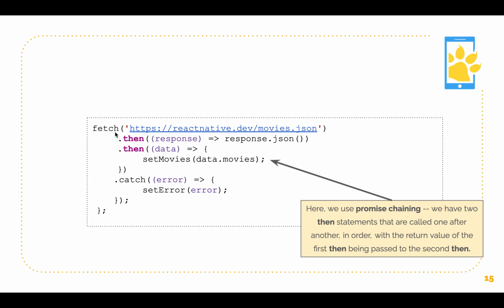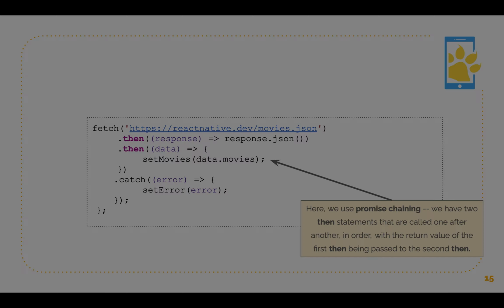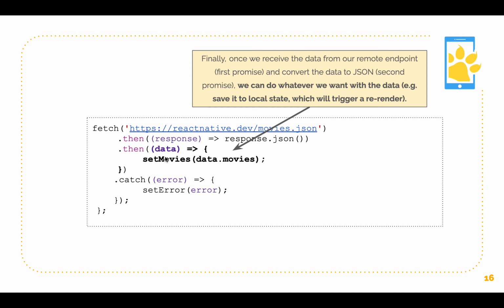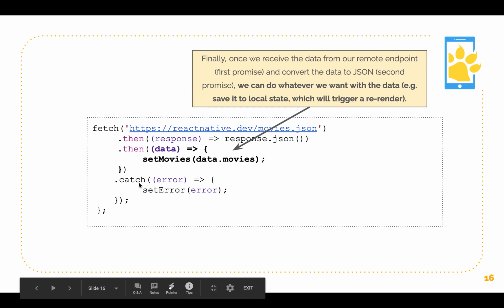So this is an example of promise chaining, where we have multiple .thens in a row. And once we get that data, we can do whatever we want with it. In this case, we just set our local state to include that data. And thinking back to how React works, if we update this local state, it'll automatically re-render our component, and we'll see those list of movies.